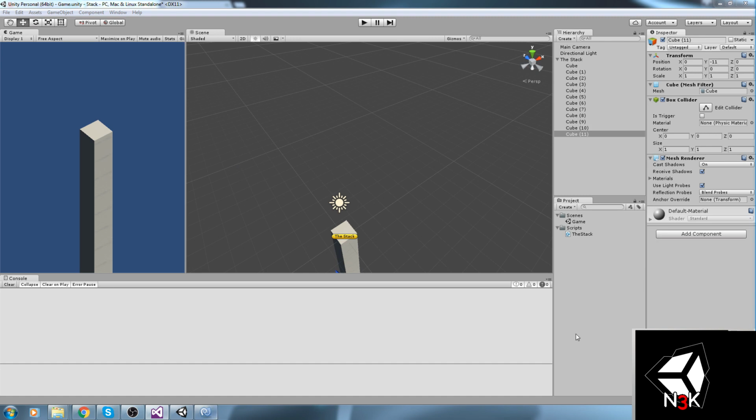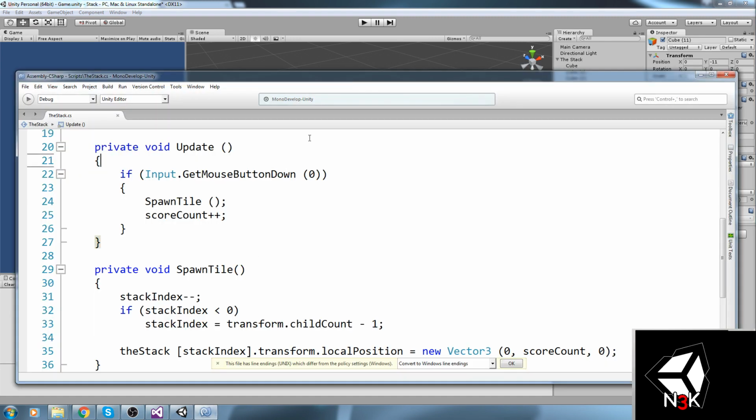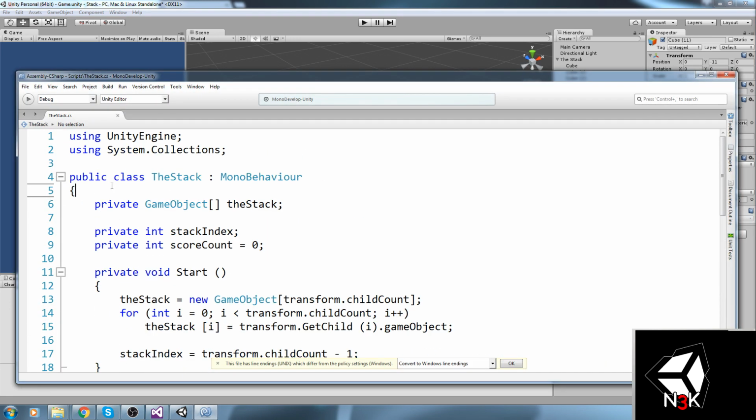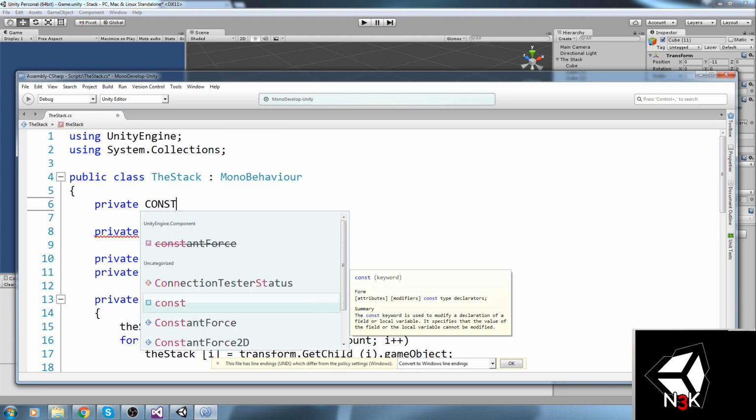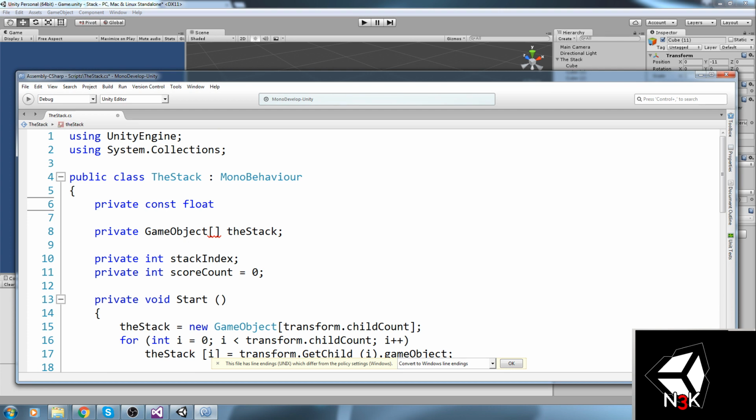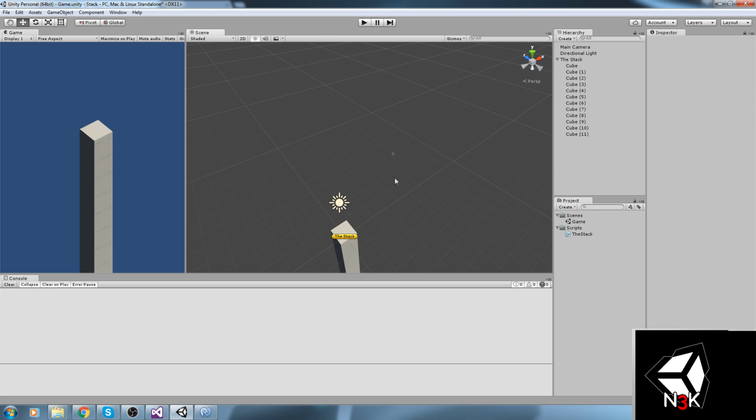Definitely not. Let's go ahead and just instantiate some constant over here. So let's do a private const float, and this is going to be the bounds of the actual tile. So say you want to have 3 meter by 3 meter, this is going to be equal to 3.5, and that's going to give us a tile of 7 in the end. So let's go ahead and preview that.